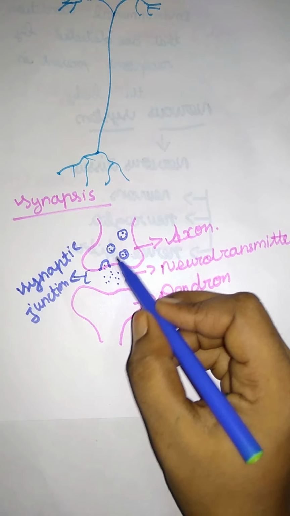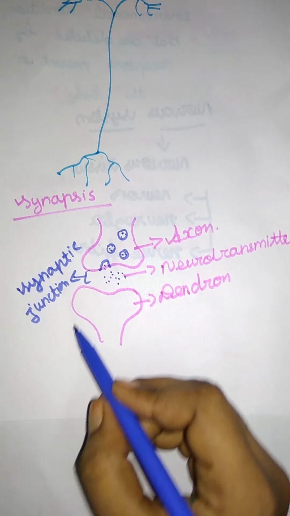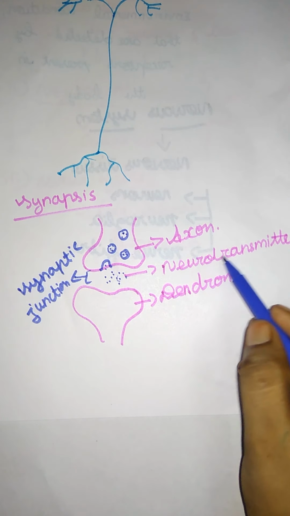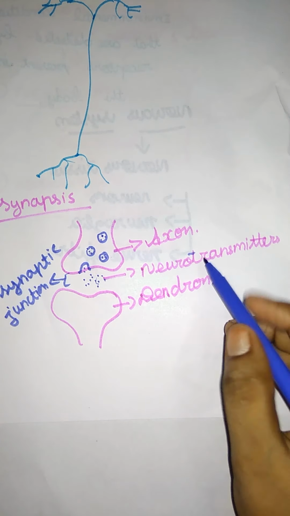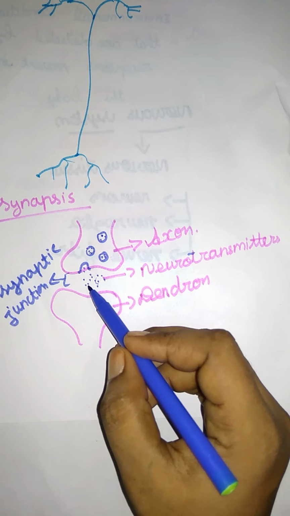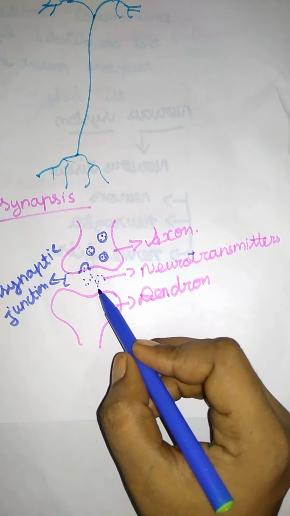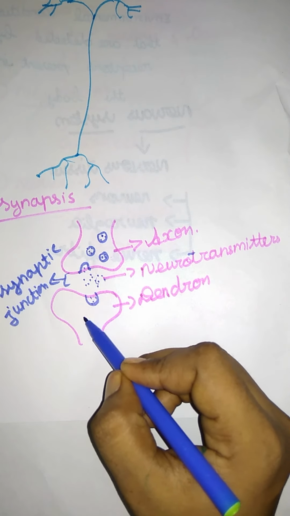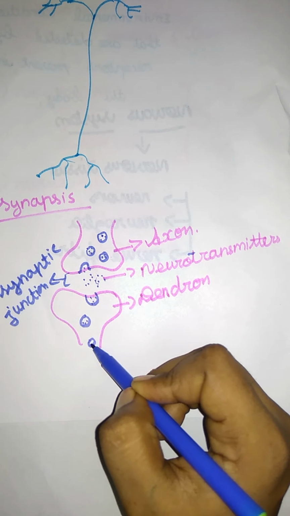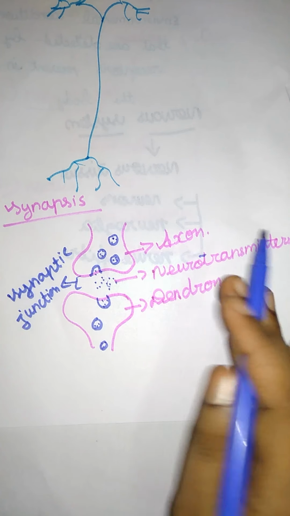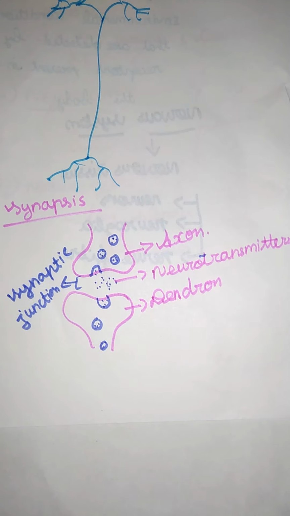Once the information is released in the synaptic junction, they secrete the neurotransmitter, a chemical substance, in between the junctions. With the help of the neurotransmitter, the information is carried to the other dendrites. The dendrites receive the information, and then it is transferred to the other neurons. So this is the synapses. That's it for the structure of the neuron. Let me move on to the next topic.